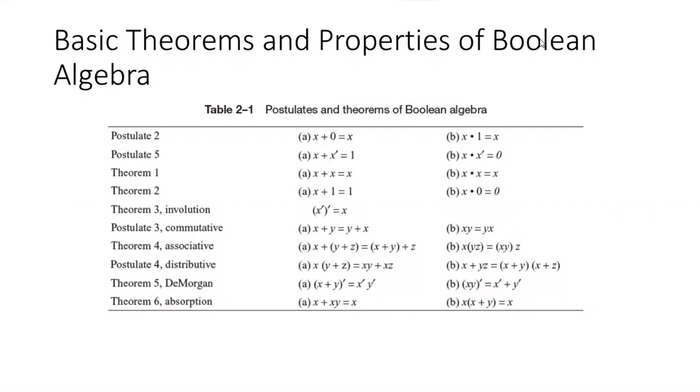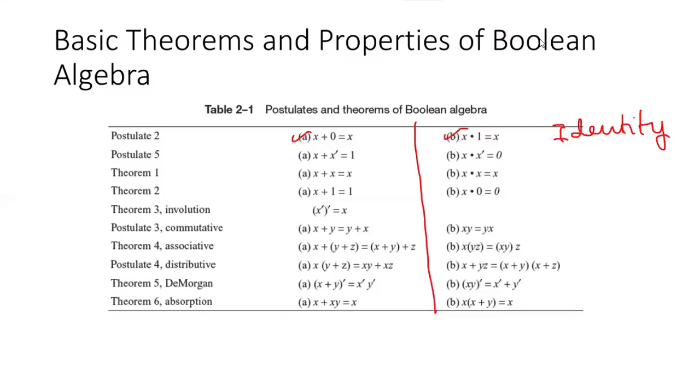As you can see, there are two parts of this listing. Postulate 2 has a postulate 2a and 2b. This is 2a, this is 2b. And this is nothing but your identity. So x plus 0 is equal to x and x dot 1 is equal to x.